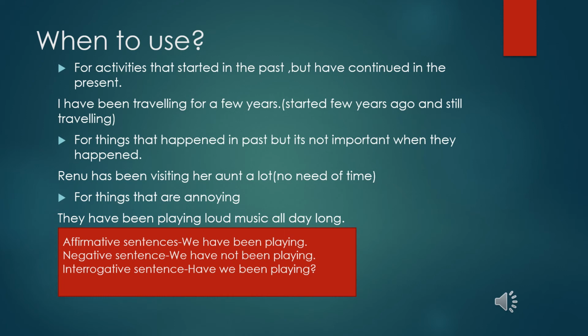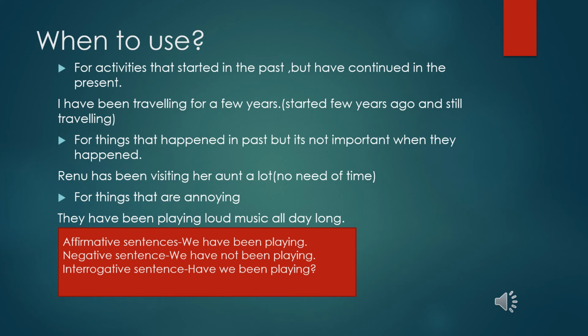The rules might be the same, so sometimes for the present perfect and present perfect continuous also you can use. The verb can take the present perfect or the present perfect continuous. So you need to read the sentence carefully, according to the subject verb agreement and according to the sense, you can change it. If the action happened in the past and it is not important when that action happened, only that action is important, you can either use present perfect or present perfect continuous also. Renu has been visiting her aunt a lot.